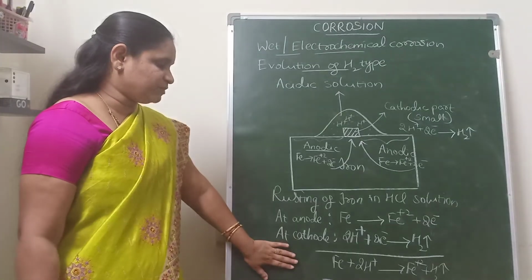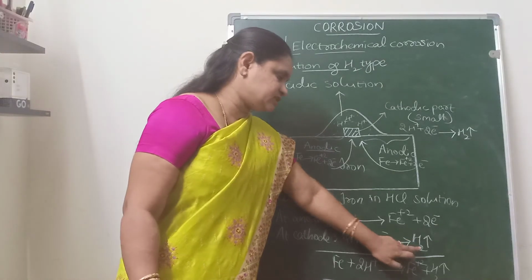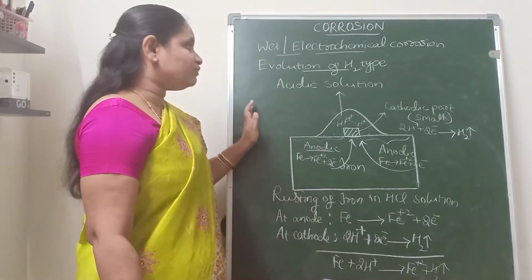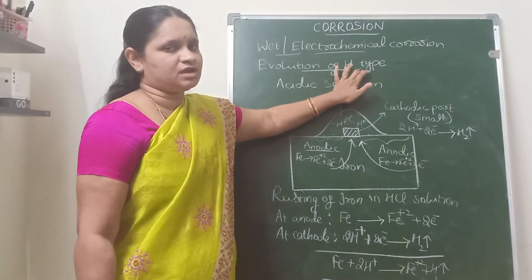Because hydrogen gas is evolved at the cathode, this type of mechanism is known as the evolution of hydrogen type of mechanism.